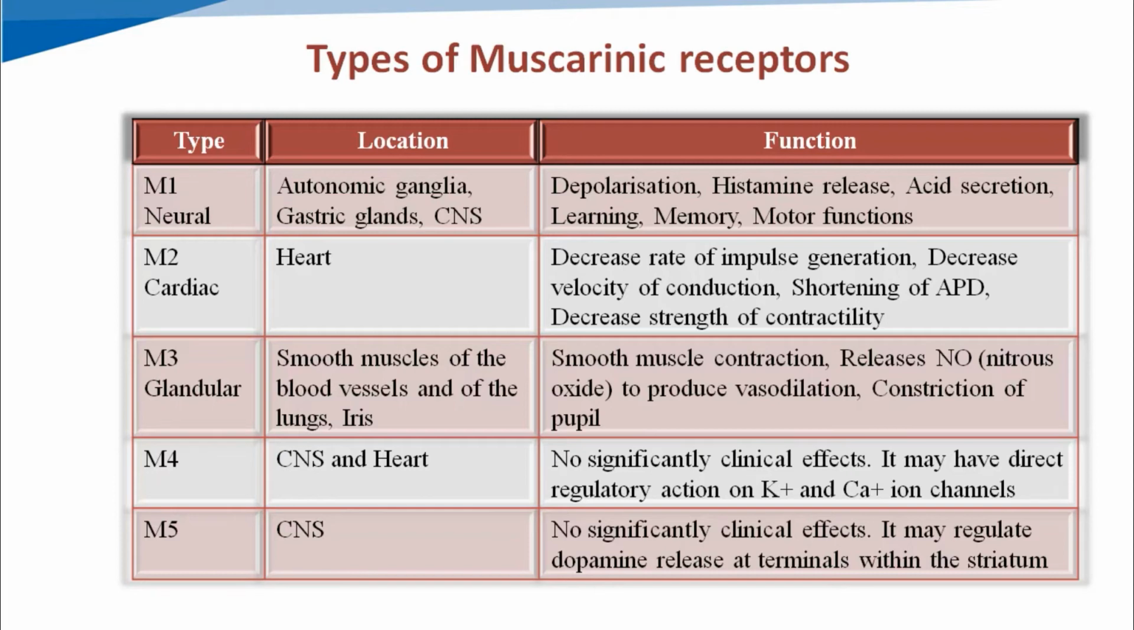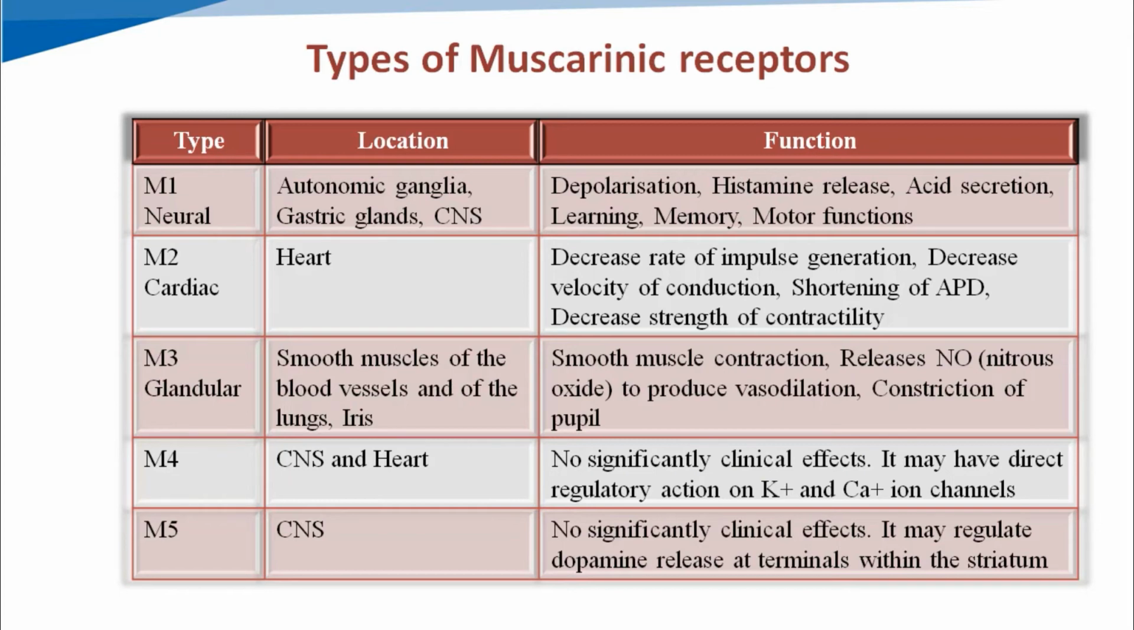M1, the neural muscarinic receptors, cause depolarization of the nerves. They cause release of histamine and release of acid in gastric glands. Then learning, memory, and motor functions are catalyzed by the muscarinic M1 neural receptors present in the CNS. M2 type muscarinic receptors, known as cardiac muscarinic receptors, are present in the heart, and they cause a decrease in rate of impulse generation, in rate and velocity of impulse conduction, shortening of APD, meaning action potential duration, and decreased strength of contractility of the heart.